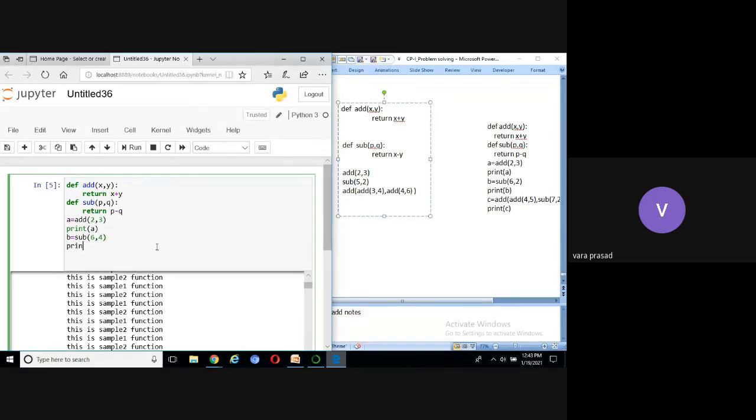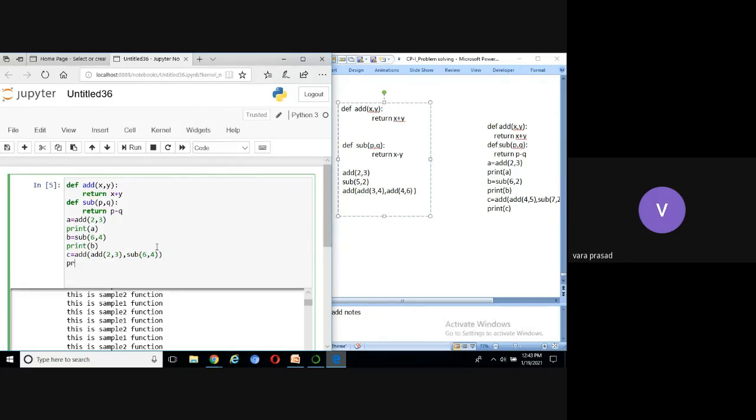Then print b. Then c equal to add, open bracket, add 2, 3, comma, sub 6, 4. Print c.